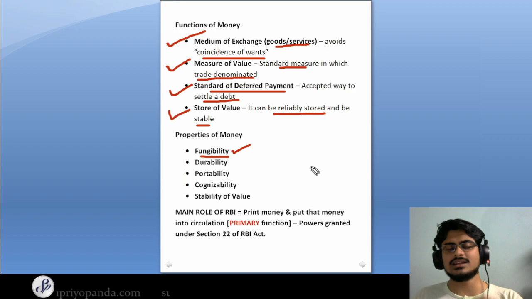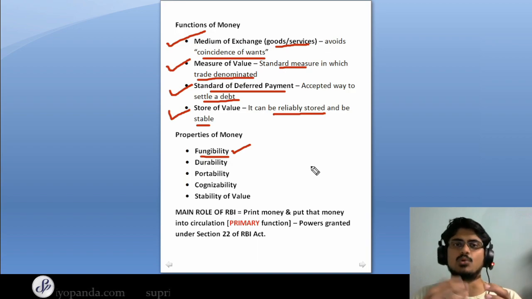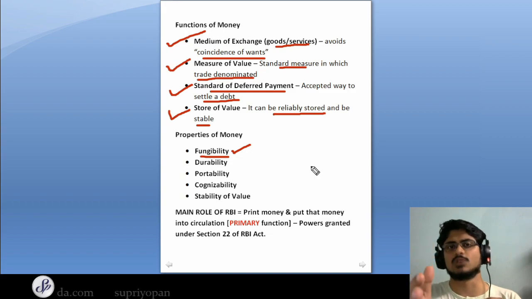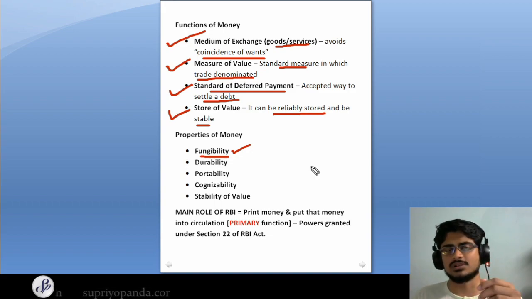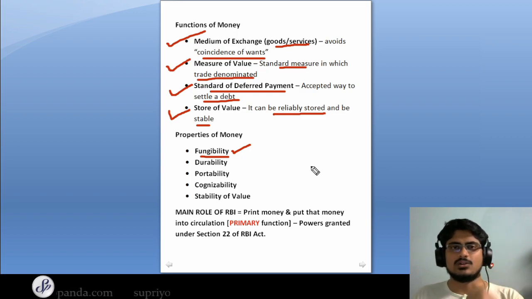My 10 rupee note does not have more or less value than the 10 rupee note that you have in your wallet. Also, if I give you my 10 rupee note, you can give me 2 5 rupee notes, and I can accept it because it's fungible. You can break it down and exchange it, and the value doesn't change.